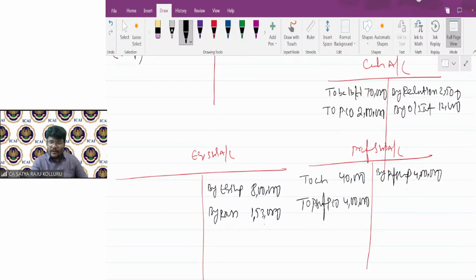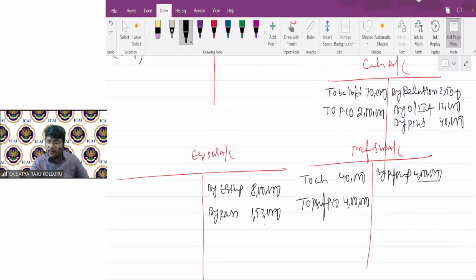Sir, in preference shareholders, if it is to cash, then in cash by preference shareholders 40,000. Sir, where are these preference shares of purchasing company? If you had opened a separate account, then while making settlement of these preference shares to the preference shareholders, that account would be closed, but you did not open it separately. If you remember, I told you to just assume it is in the air. Okay, that's why it got settled. The account got closed. Preference shares of purchasing company account doesn't have any balance in your books right now. Is it okay? Fine. And one more thing you need to check at this stage.